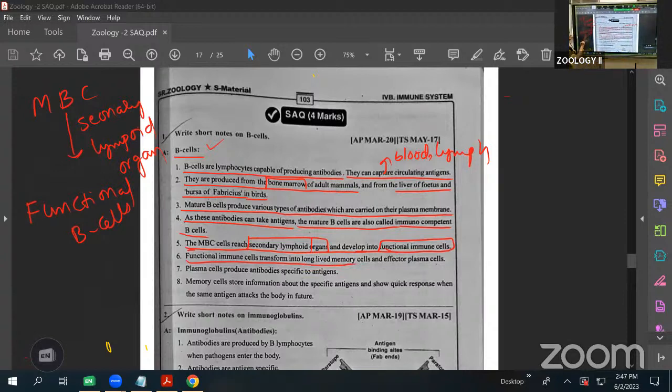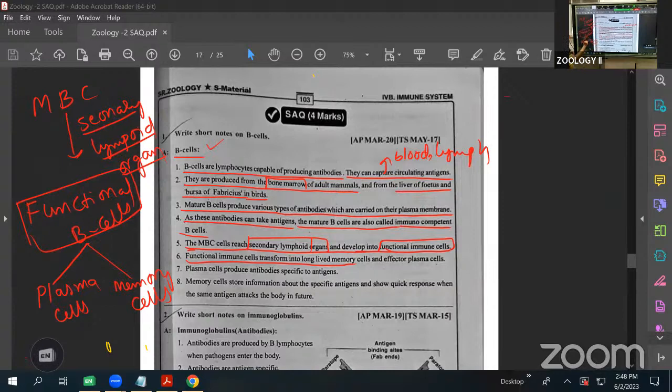These functional cells are divided into two categories. Some B cells are formed as plasma cells. Some are formed as memory cells. Here, the mature B lymphocytes enter the secondary lymphoid organs and form FBC, meaning functional B cells. These functional B cells are differentiated into two cells. One is called a plasma cell, another one is called a memory cell.